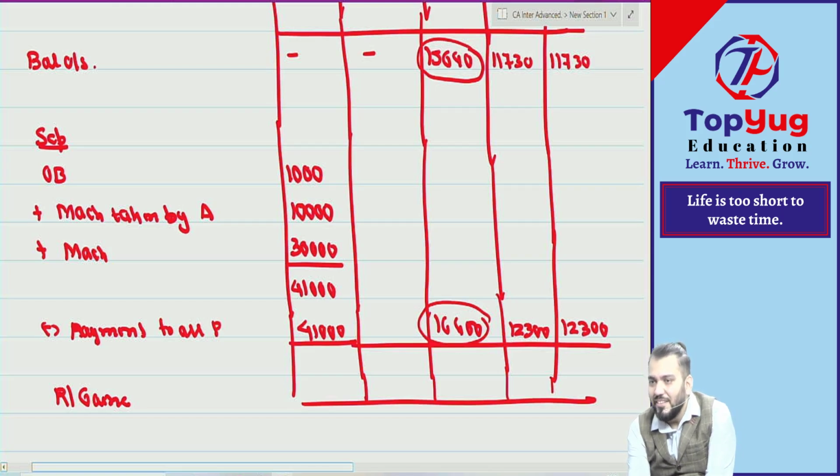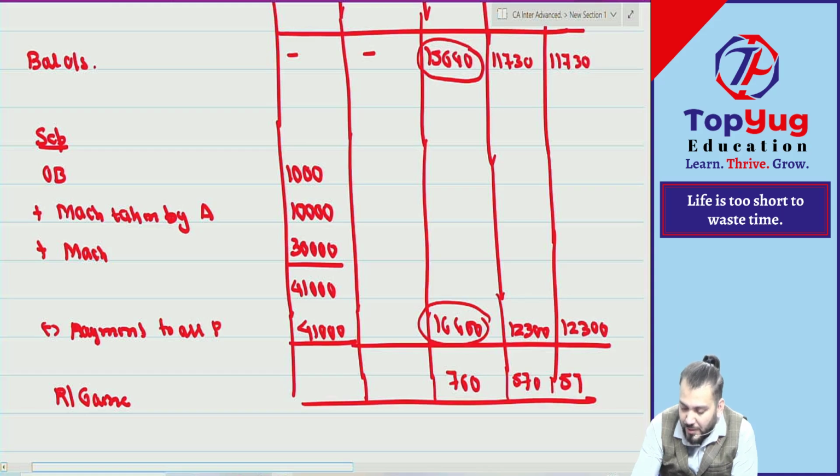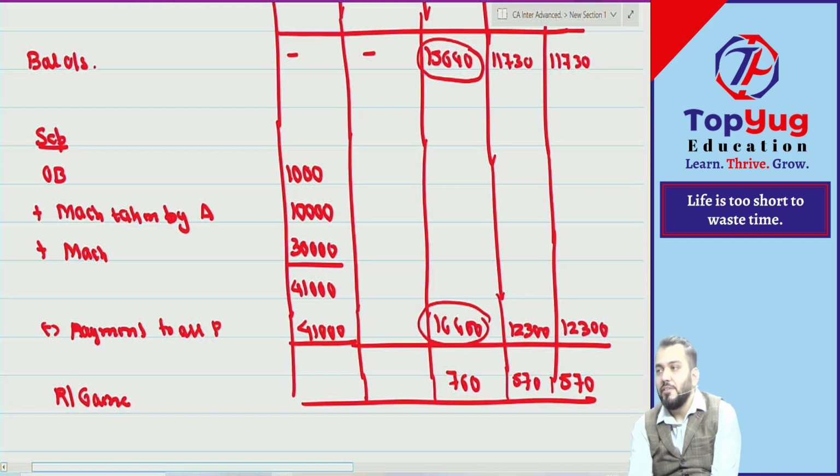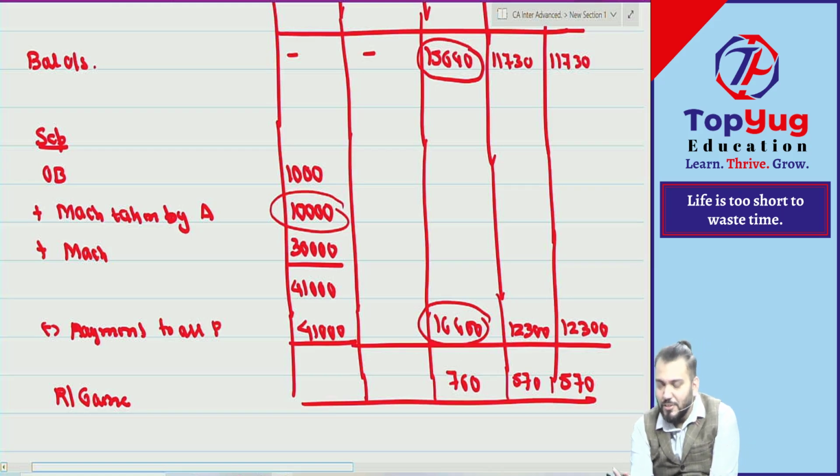Arre bolo na. Realization gain. How much realization gain? 760, 570, 570. And realization gain in which ratio? PSR only. Huh? I'm coming to that point. First, have you understood this? If suppose this amount was received in cash, have you understood this? Correct. This much you understood.